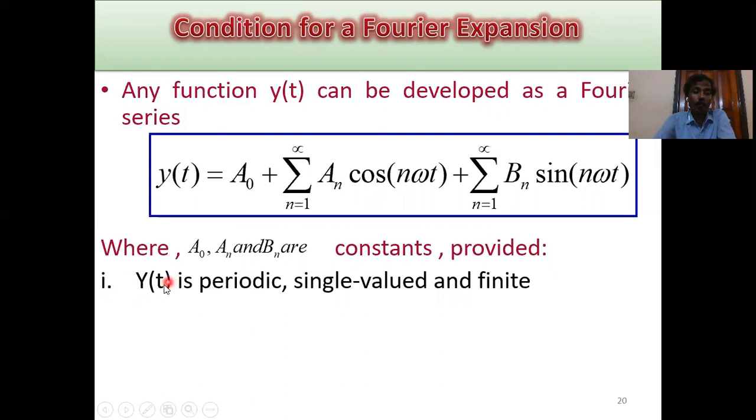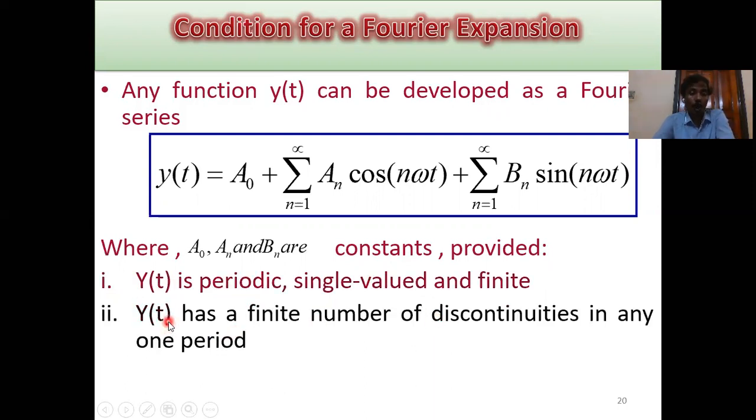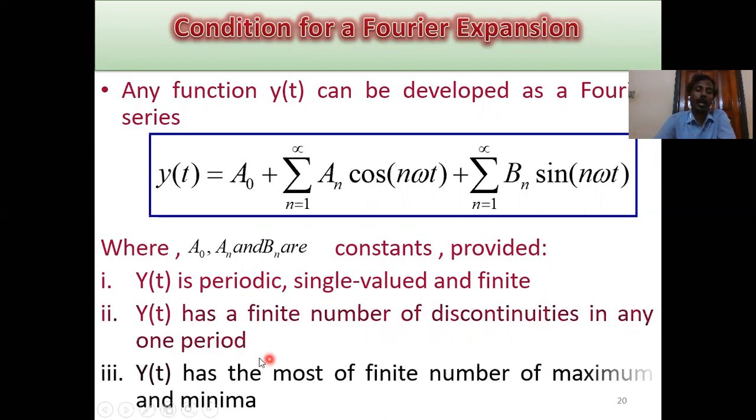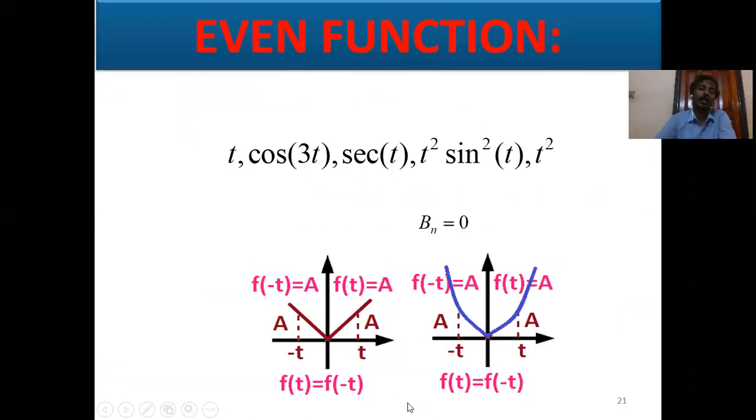condition 1, y of t is periodic. This is a periodic function, single valued and finite. This is condition number 1. And condition 2, y of t has a finite number of discontinuities in any one period. And condition number 3, y of t has at most a finite number of maxima and minima. These are the conditions.